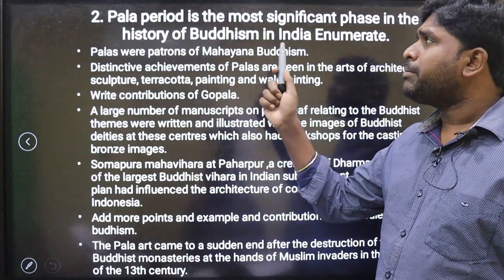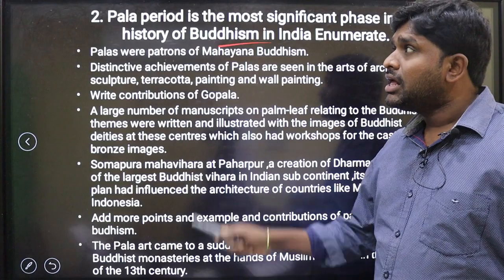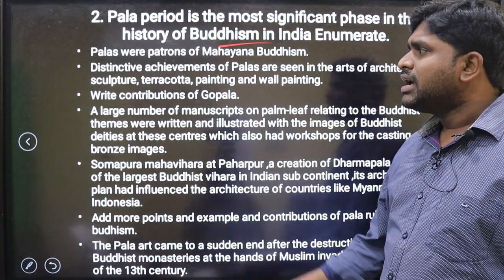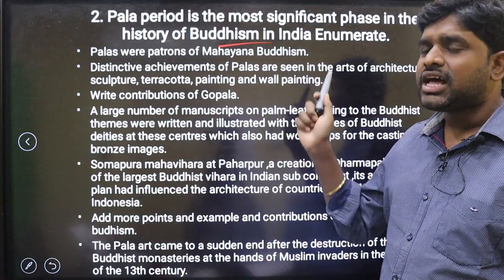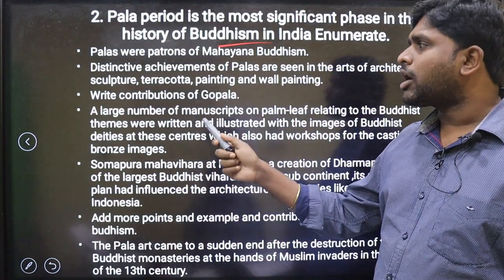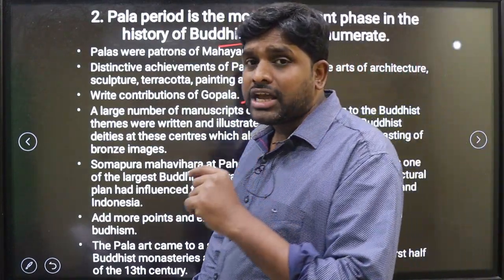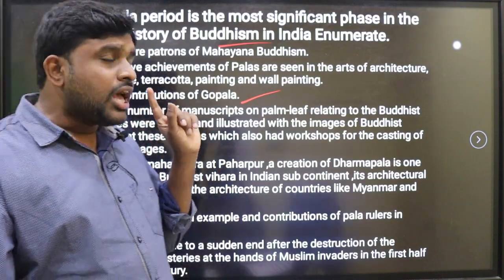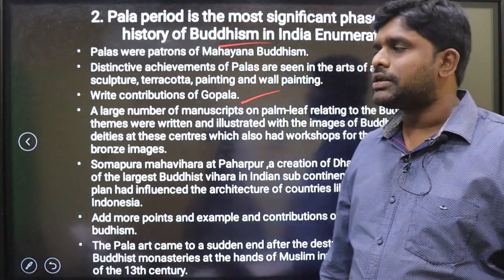Second question. The Pala period is the most significant phase in the history of Buddhism, art and architecture. Buddhism was flourishing in this Pala period. The distinctive achievements of the Palas are seen in architecture, sculpture, terracotta, painting and wall painting. Mention the contribution of Gopala, one of the famous personalities of the Pala dynasty. What were his contributions, and how did Buddhism reach its peak in this particular Pala period? You have to mention this.